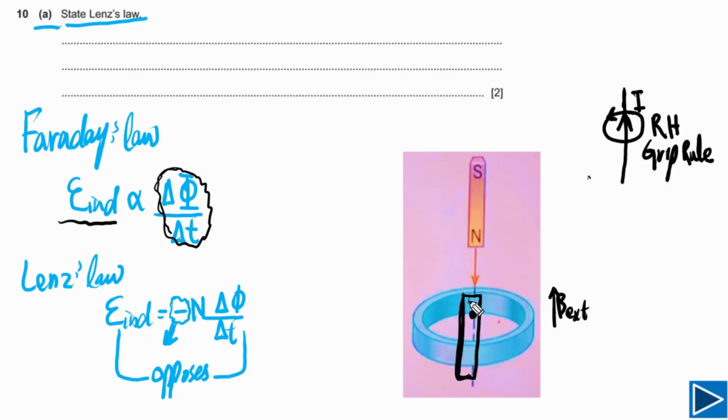So if N is entering, this end of the induced magnetic field has to be N here. So N opposes N, and the other end will be S. Now we understand the direction of magnetic field, and we can find the direction of induced current. Again, we need to use the right hand grip rule. We can find out the direction of induced current. In this case, this will flow counterclockwise, and that's all about Lenz's law.